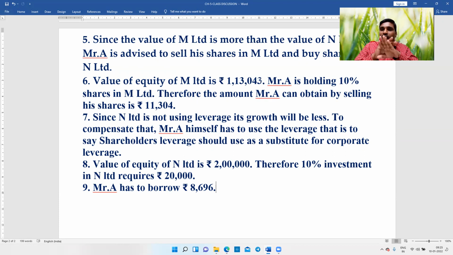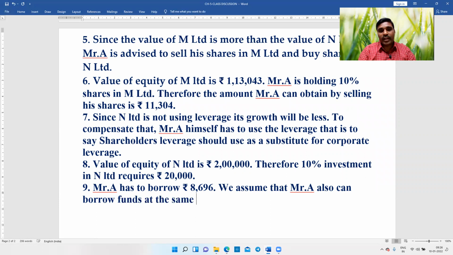Therefore, I'm avoiding all those complications. I'm simply assuming that A also can borrow at 7%. Since M Limited is able to borrow at 7% in the market, A also can borrow at 7%. That is my assumption. So we are assuming that Mr. A also can borrow funds at the same rate of 7% as M Limited borrowed funds.